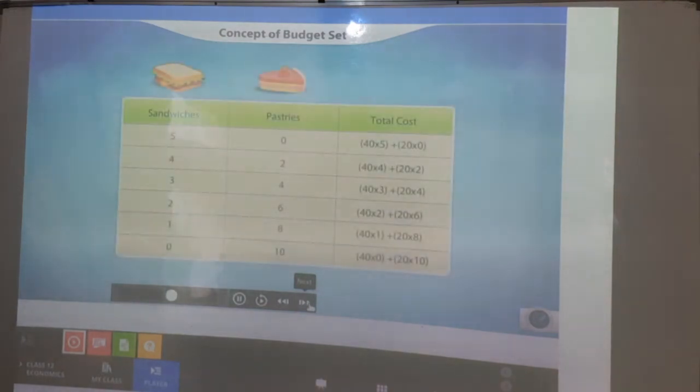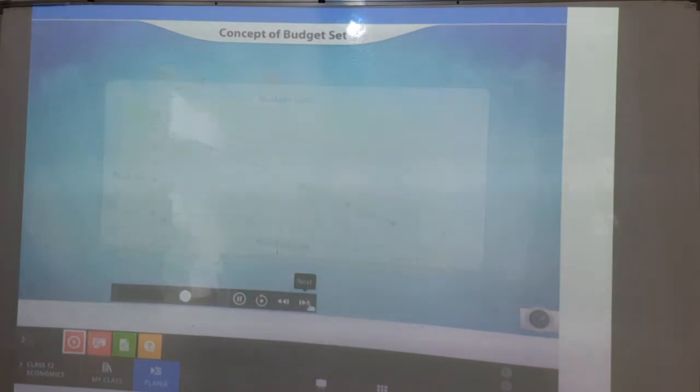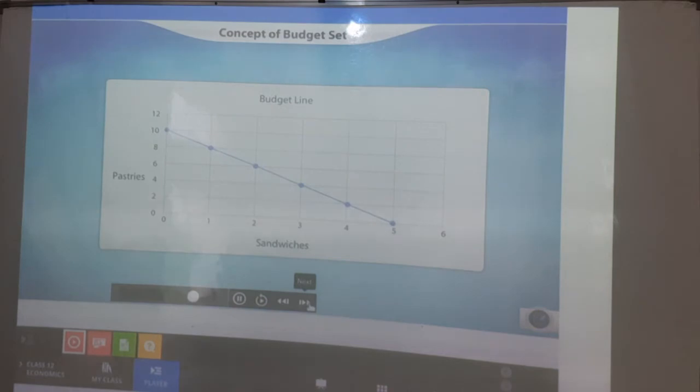If a customer walks in with 200 rupees, we can create a table that shows how the customer can spend all 200 rupees. The same can be shown as a graph, which is also called a budget line. The area to the left of the line shows that the customer has spent less than his budget. So if he buys 3 sandwiches and 3 pastries, he has not spent all the money he intended to spend. So I need to have more variety in my shop.